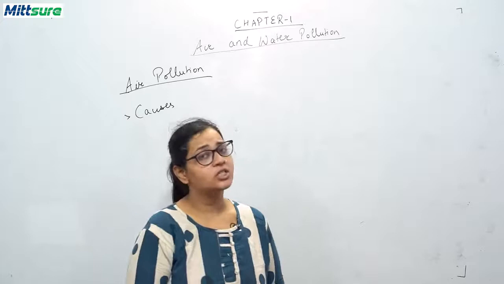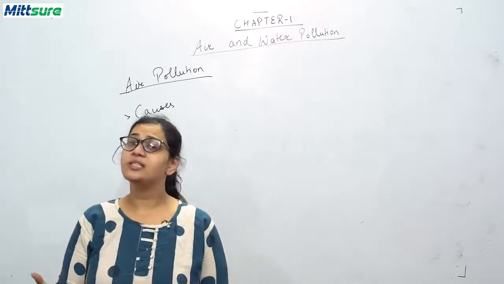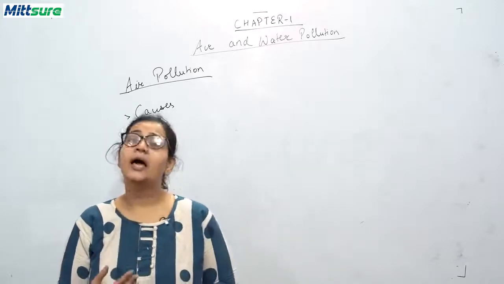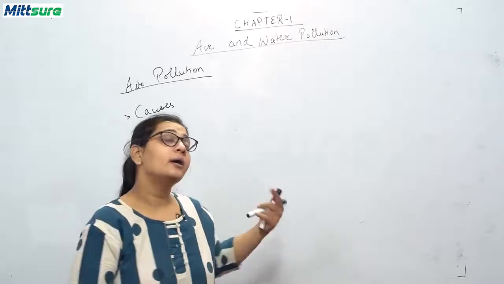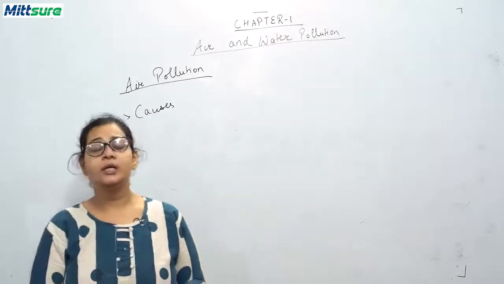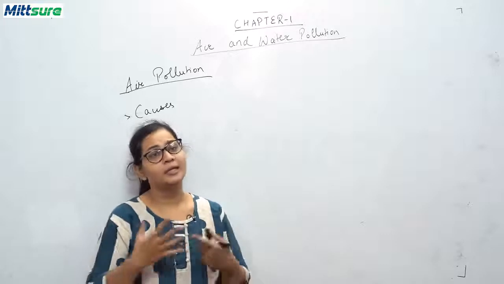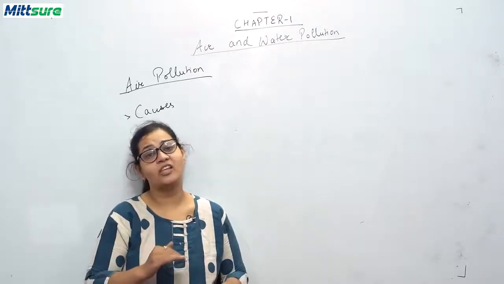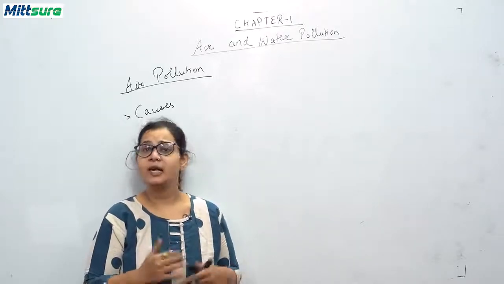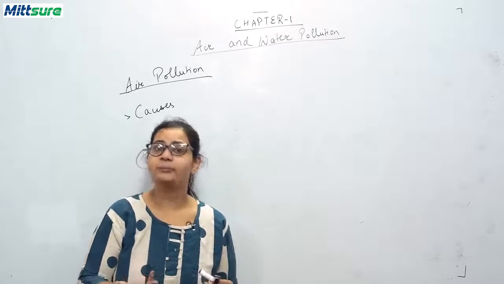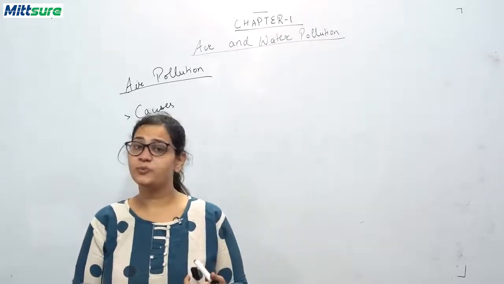What is deforestation? Cutting down of trees is called deforestation, and it also causes air pollution, because children, the trees maintain a natural balance of our air, of our earth, of our environment. If there are no trees, how can we maintain this natural balance?